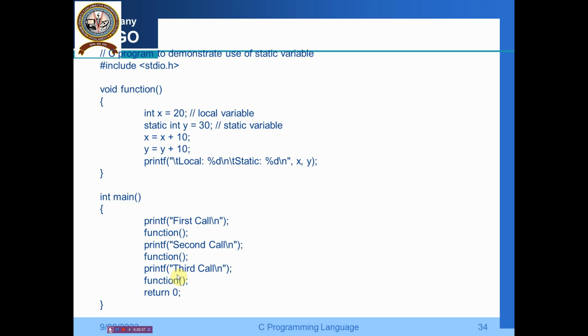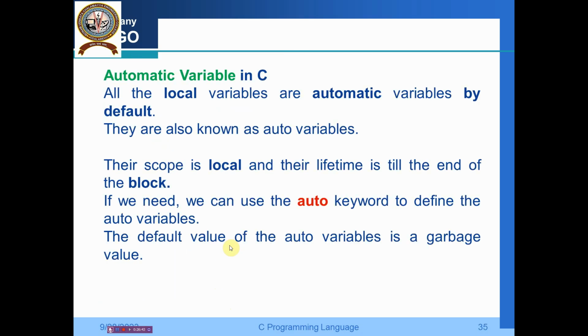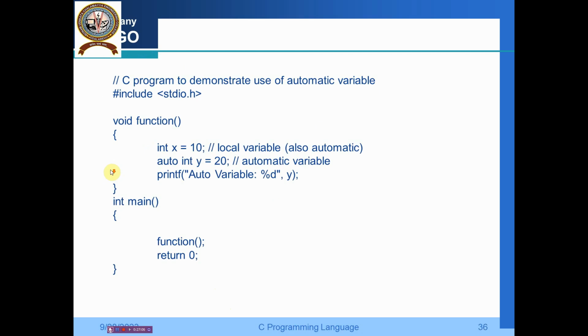When you run this program, you can clearly understand the scope of the local and the static variable. Then another is the automatic variable in C. All the local variables are automatic variables by default. They are also known as auto variables. Their scope is local and their lifetime is till the end of the block. If we need, we can use the auto keyword to define auto variables, and the default value of auto variables is a garbage value. So these are the variables.